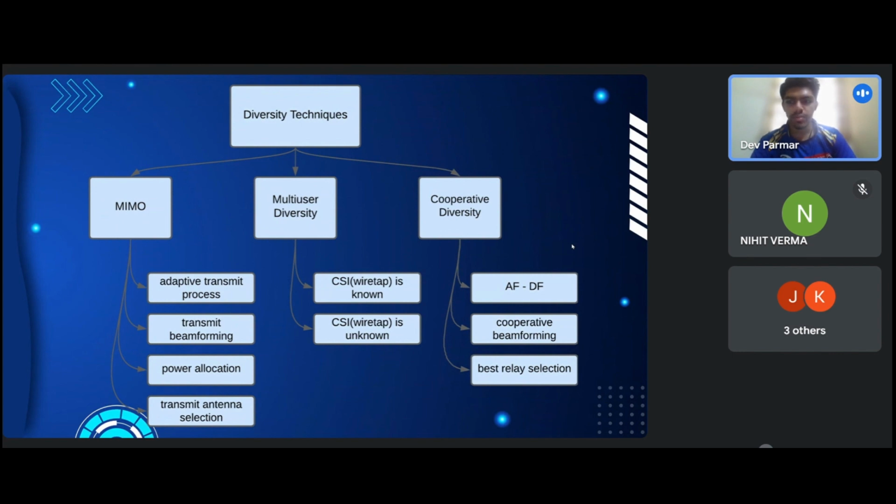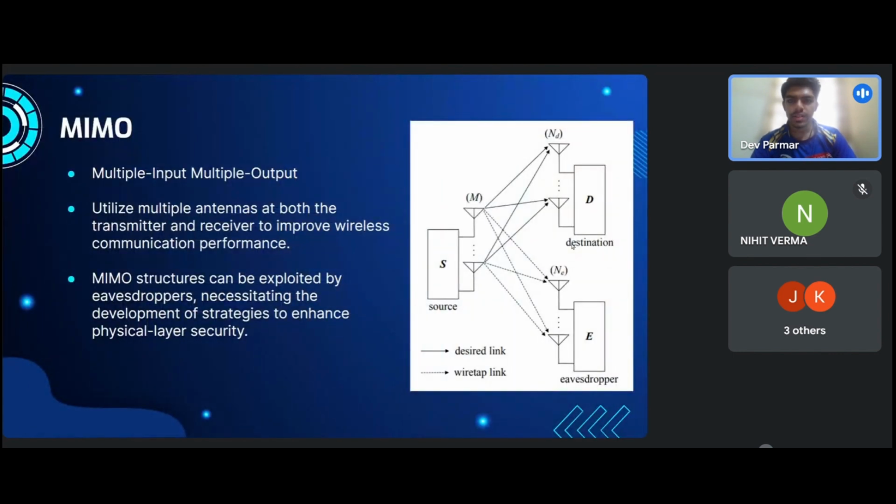So let's get into MIMO. It stands for multiple input, multiple output. In this system, all the network nodes, say source, destination or eavesdropper, are equipped with multiple antennas, where M, ND, and NE are the number of antennas at source, destination, and eavesdropper. Here, if the source node transmits a signal to the desired destination using M antennas, the eavesdropper will also receive M copies of that signal for interception purposes.